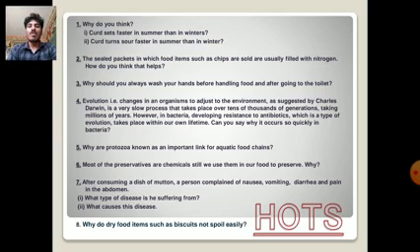And seventh one, after consuming a dish of mutton, a person complained of sneezing or vomiting, diarrhea and pain in the abdomen. What type of disease is the person suffering from? Next, what causes this disease? And the eighth one is why do dry food items such as biscuits not spoil easily?